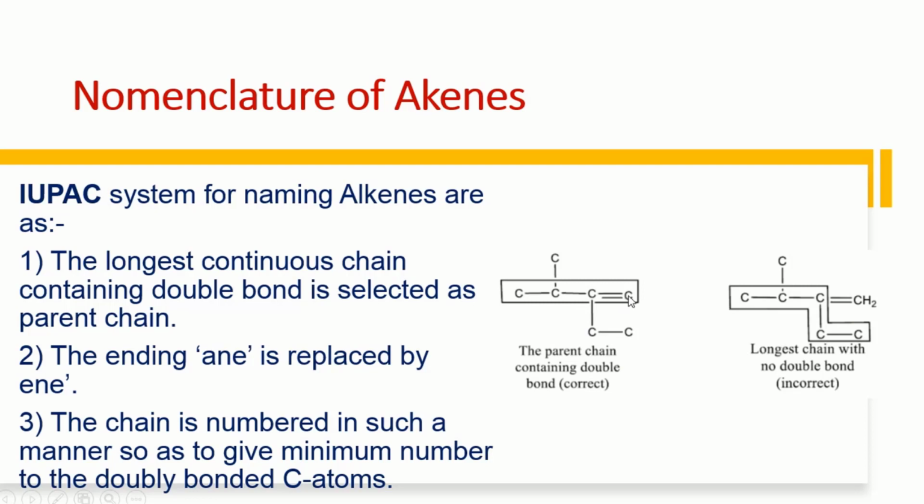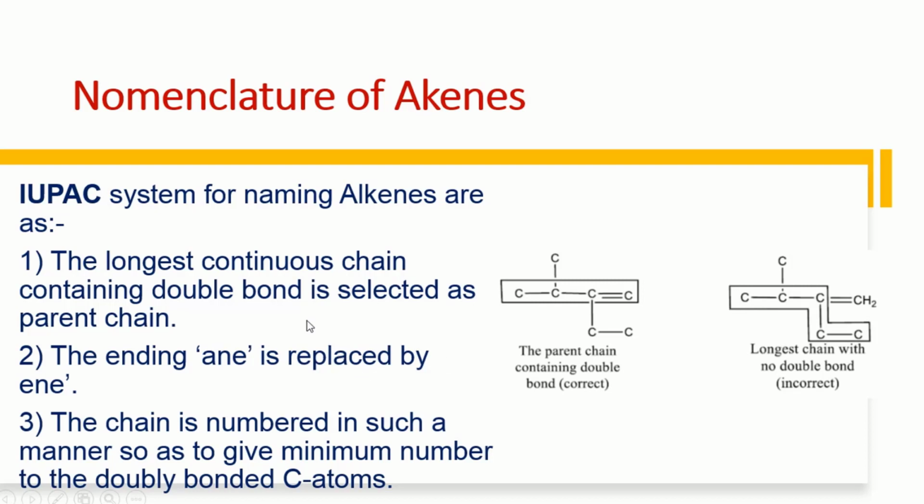In this other case, the chain contains 4 carbon atoms, but this will be the correct one, so this will be selected. Why? Because this chain contains the carbon-carbon double bond. So this is the parent chain containing the double bond, and this is our correct decision of the longest chain as compared to the other one.